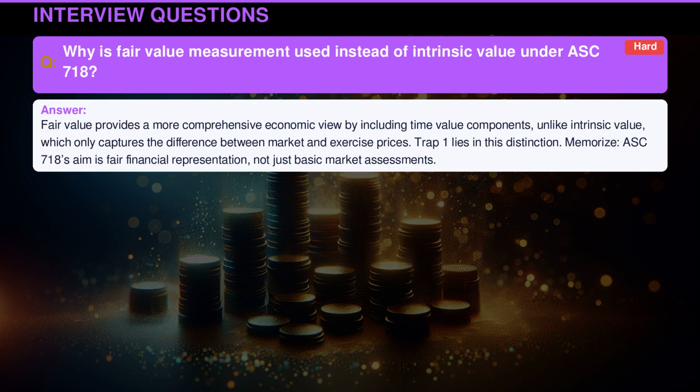Fair value provides a more comprehensive economic view by including time value components, unlike intrinsic value, which only captures the difference between market and exercise prices. Trap 1 lies in this distinction. Memorize: ASC 718's aim is fair financial representation, not just basic market assessments.